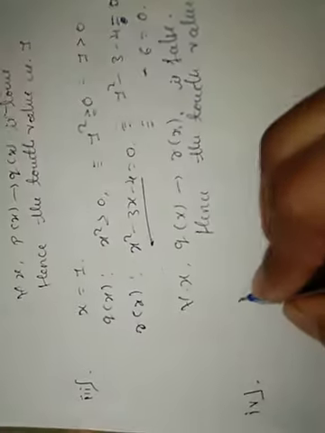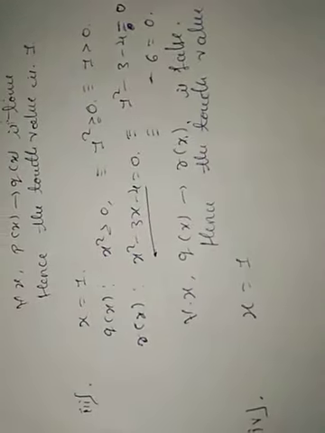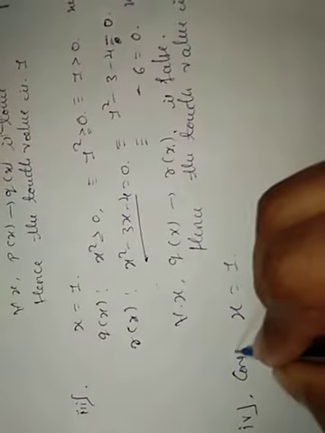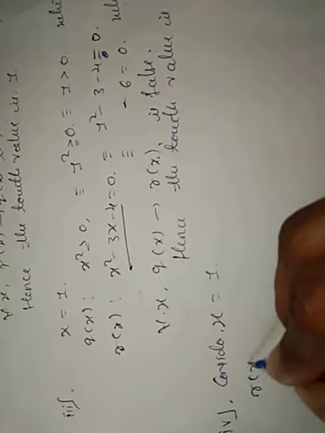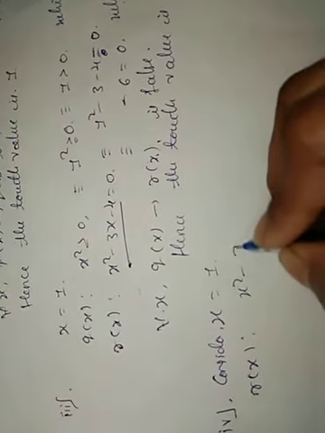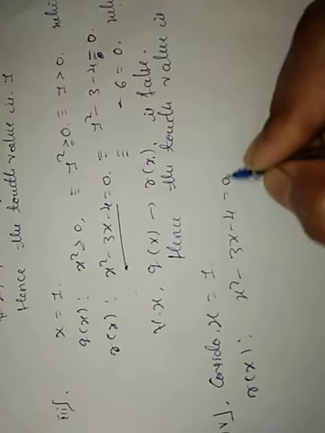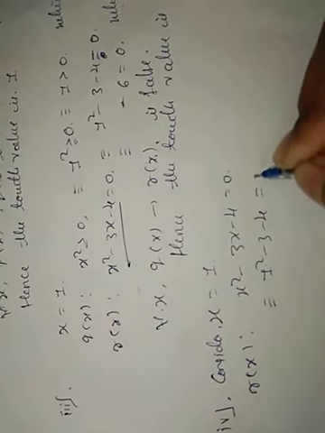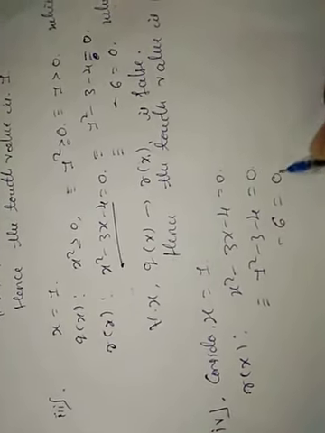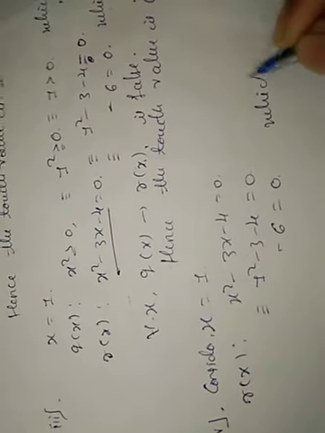Come to the fourth one. Consider again some value for x, that is x equal to 1. Now come to r of x: x square minus 3x minus 4 is equal to 0. That is 1 square minus 3 minus 4 equal to 0, that is minus 6 equal to 0, which is false.